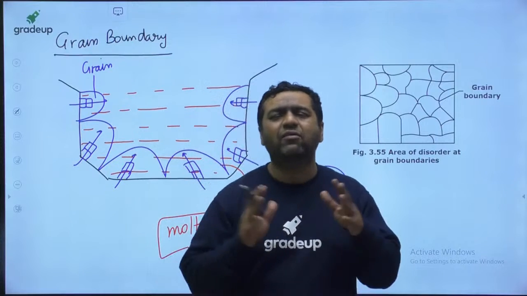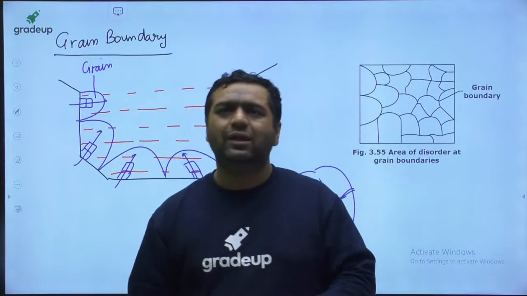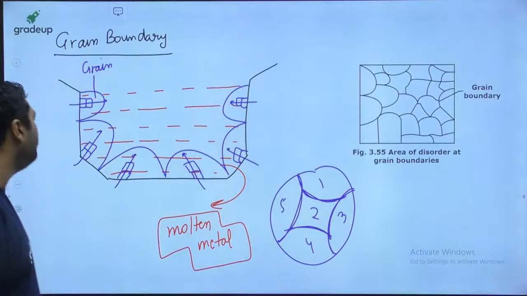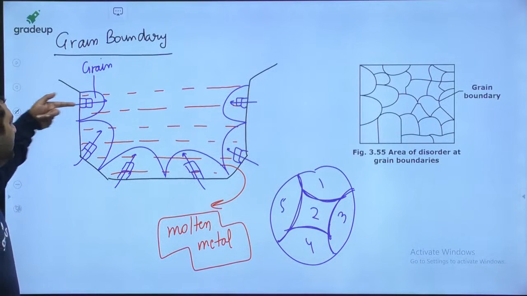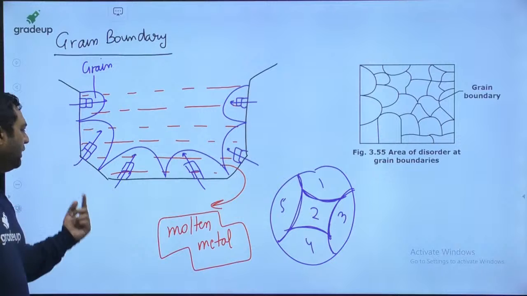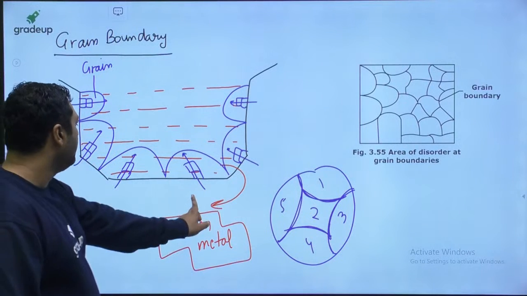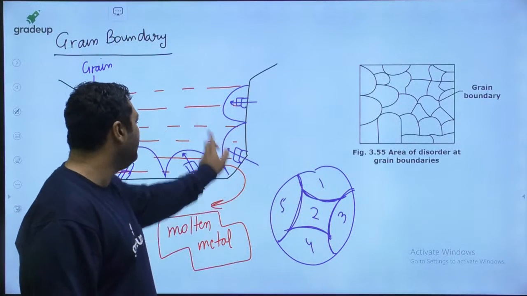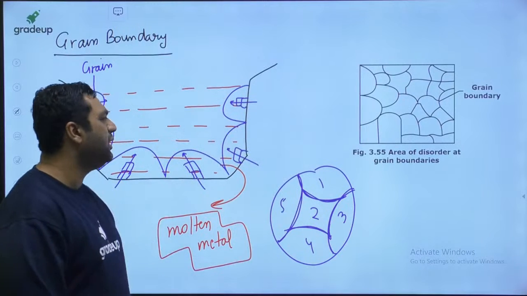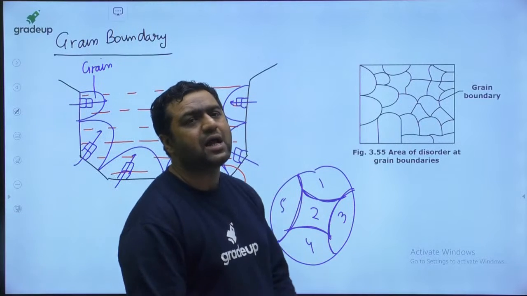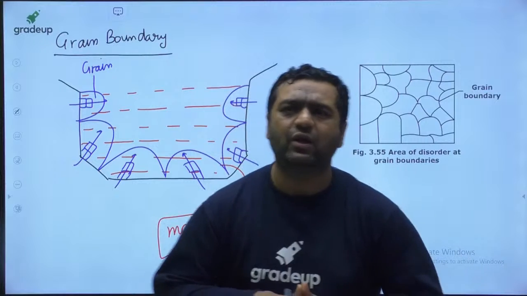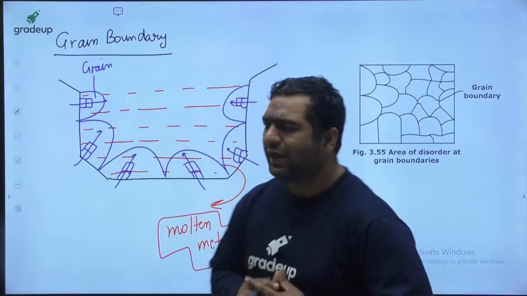And every grain has a different grain orientation. Like whenever I am teaching, I tell you this is a grain with this orientation, and so on.